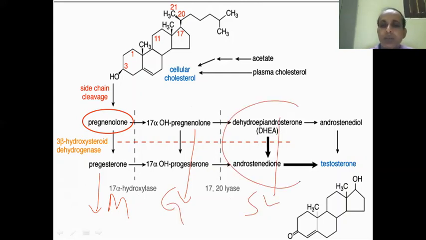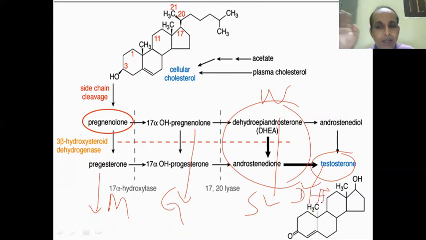These are all sex hormones. These are weak and this is strong. Further stronger is there, dihydrotestosterone is there. We'll discuss in that sex hormone chapter. So for the time being, we'll see these two, glucocorticoid and mineralocorticoid pathway.